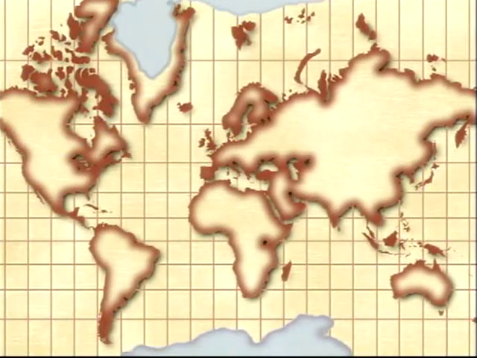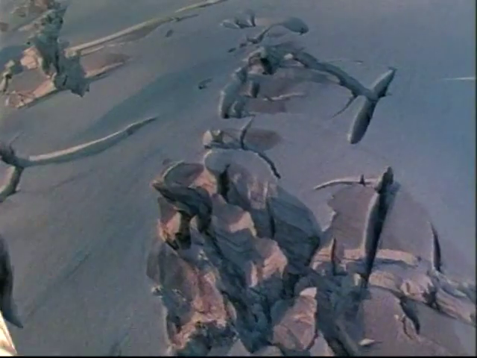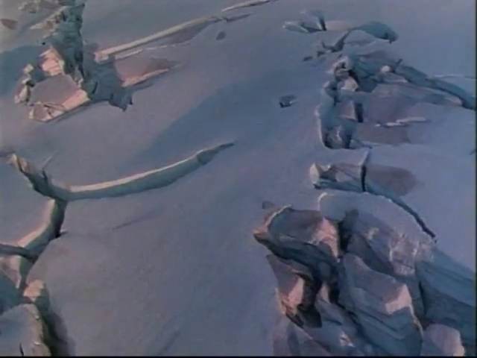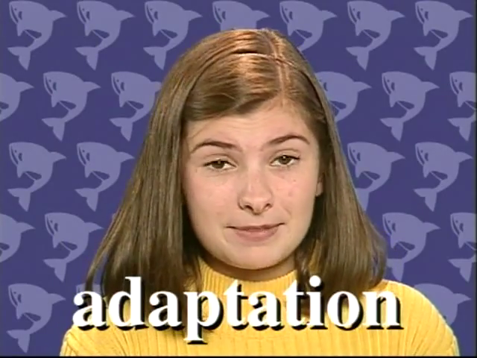The polar regions are found to the very northern part of the Earth, called the North Pole, and to the very southern part of the world, the South Pole. These two areas have very cold climates and are covered by ice and snow. There are very few plants, and the animals that live in the polar regions have developed so they are able to survive in this harsh, cold habitat. We call the changes adaptation.